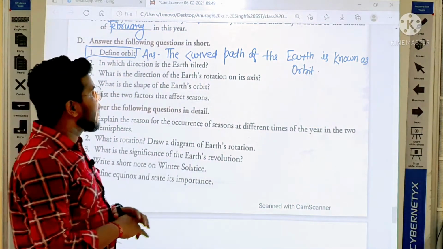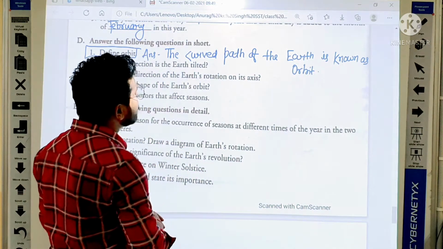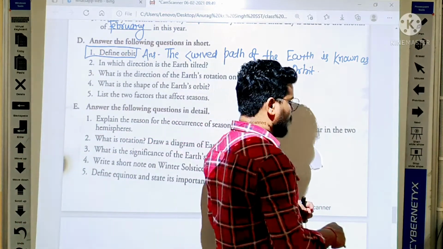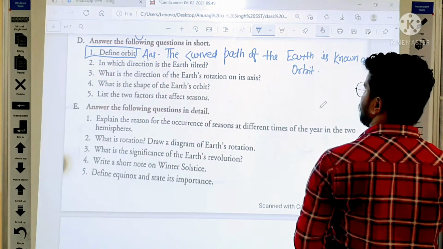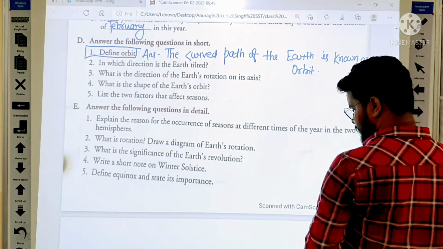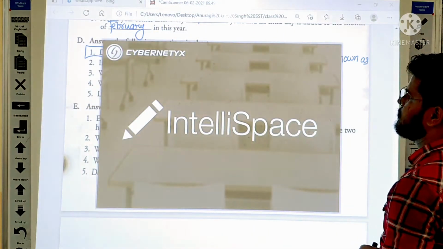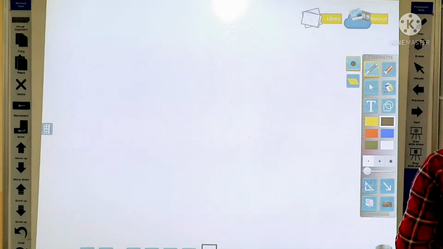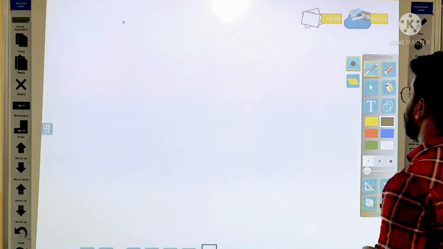Okay students, after the first question, now come on the second question. In which direction is the Earth tilted? Okay, so here the answer is, yes.